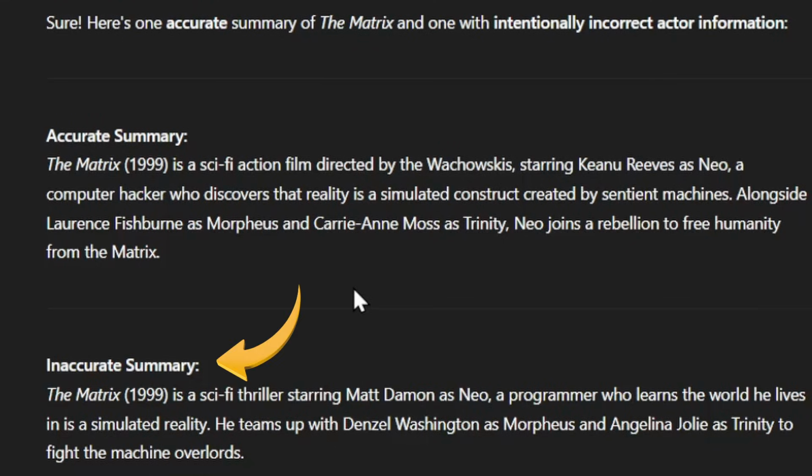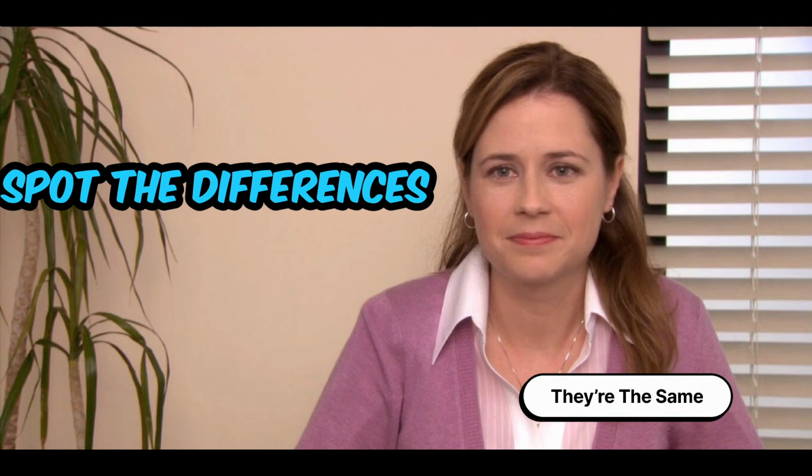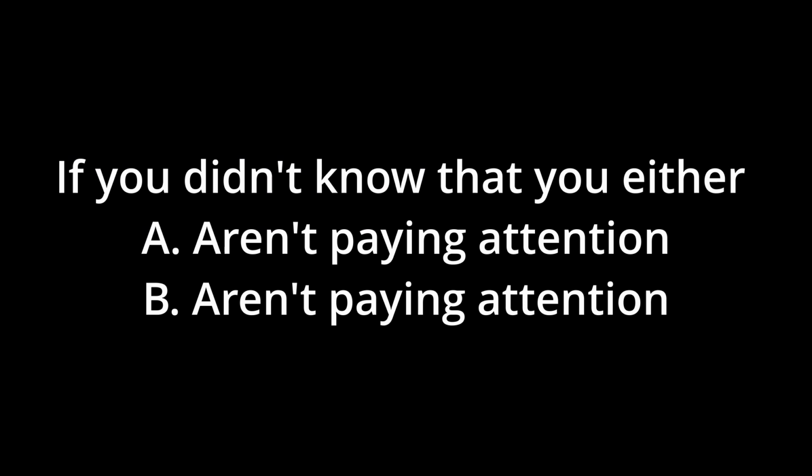And then the second one is, The Matrix is a 1999 film, sci-fi thriller, starring Matt Damon as Neo. And then further along here, we see that he also teams up with Denzel Washington as Morpheus and Angelina Jolie as Trinity. So for people who are maybe movie buffs or familiar with this exact movie, the first response here is obviously right, and the second one is incorrect. So we just want to look for little inaccuracies.